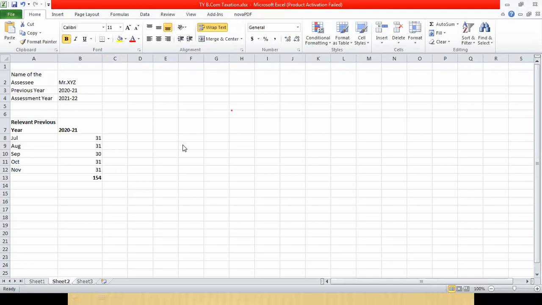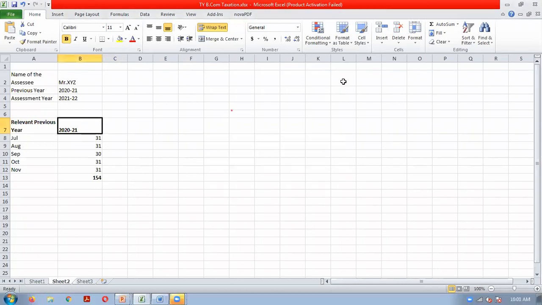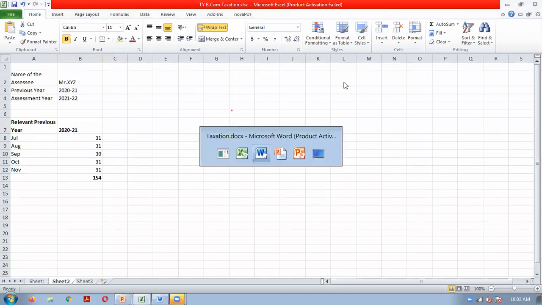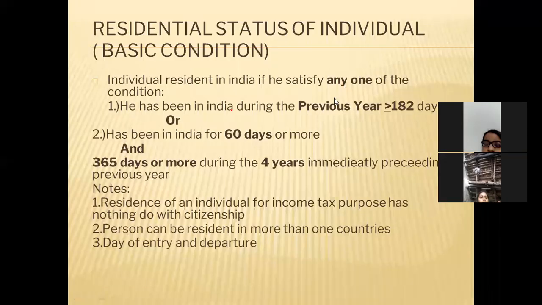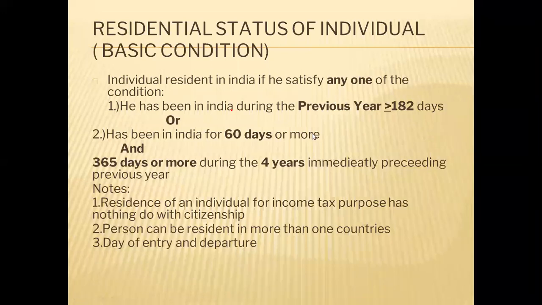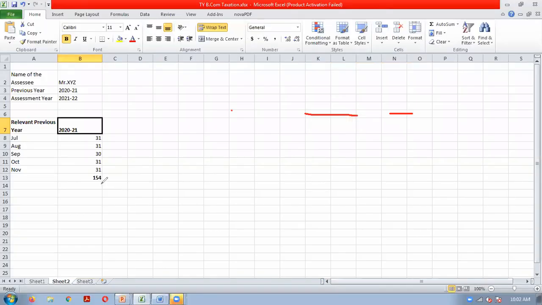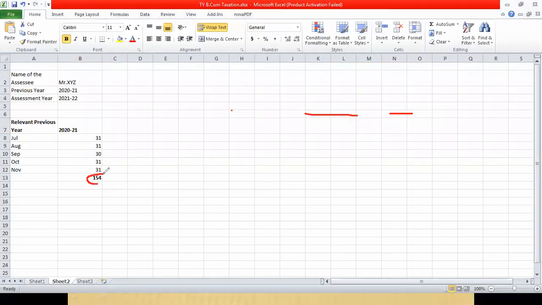Now see, what is our basic condition? First basic condition says that in the previous year 182 days or more he is a resident in India. Now here you check whether he is in India for 182 days. No. So whether first basic condition will apply?